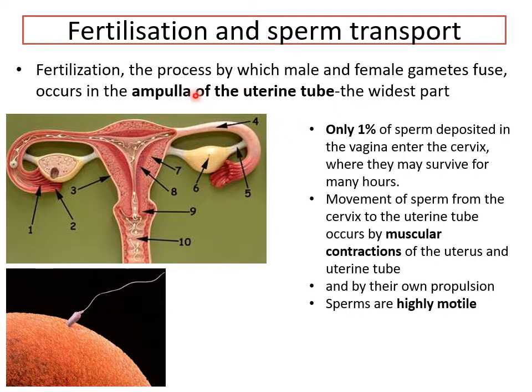So what is fertilization? It's defined as the process by which male and female gametes fuse. That means an oocyte and a sperm fuse, and it occurs in the ampulla.